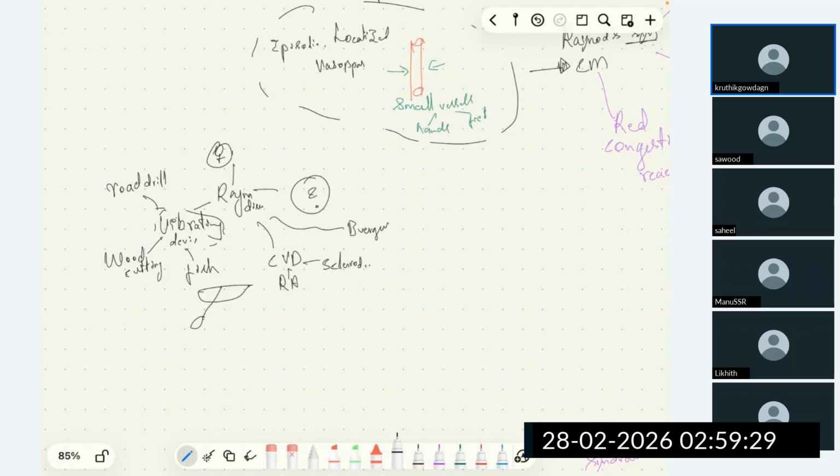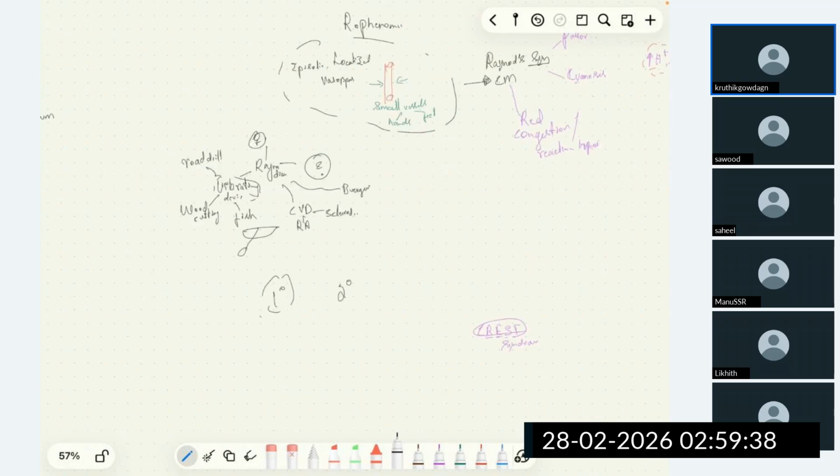We have two types of Raynaud's phenomena, that is primary and secondary. In primary Raynaud's phenomena, we can't attribute the Raynaud's phenomena to any disease. Most commonly, there's increased sensitivity of alpha receptors to norepinephrine. In case of secondary disease, it's associated with Buerger's disease, collagen vascular disease, rheumatoid arthritis, etc. That is called secondary Raynaud's phenomena. Primary Raynaud's phenomena, no identifiable cause. Secondary Raynaud's phenomena, secondary to other disease.